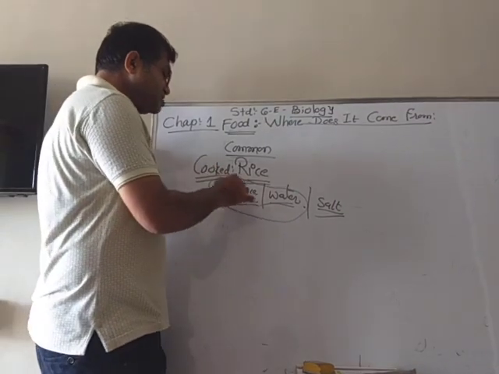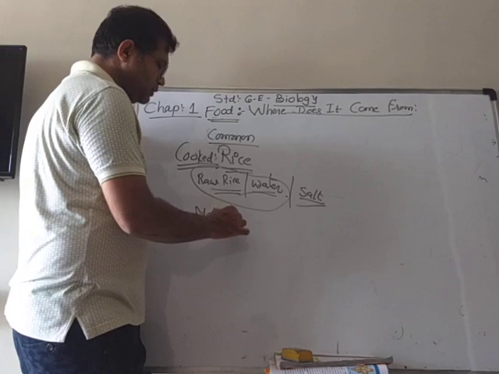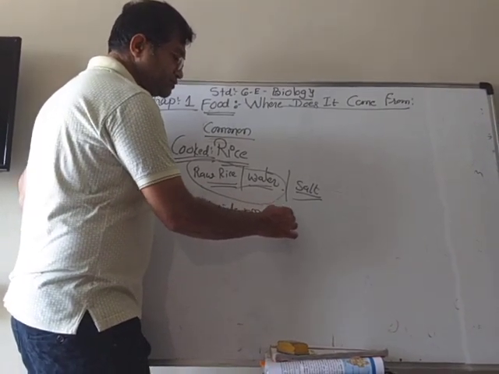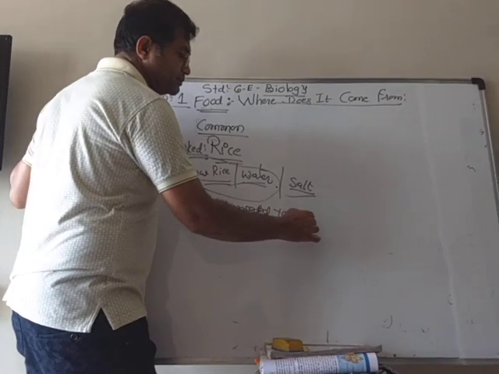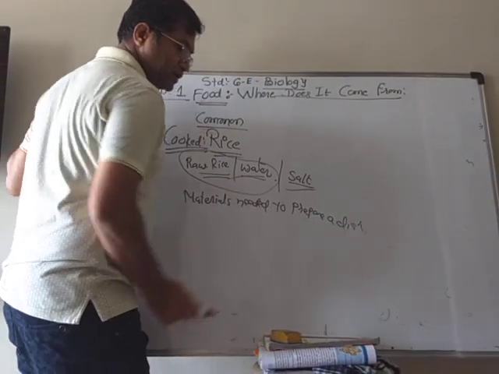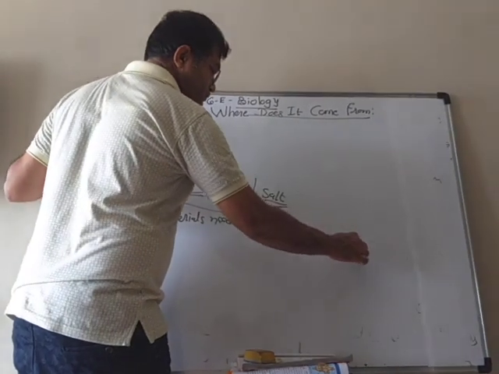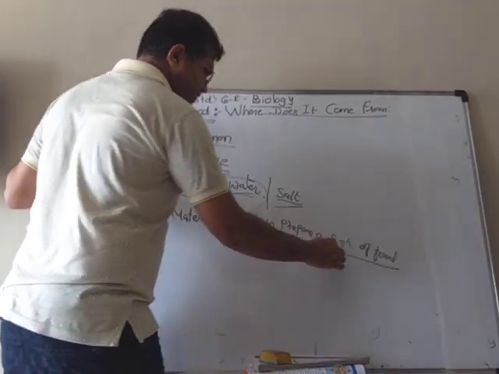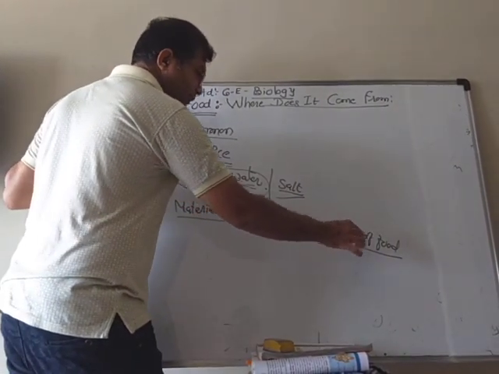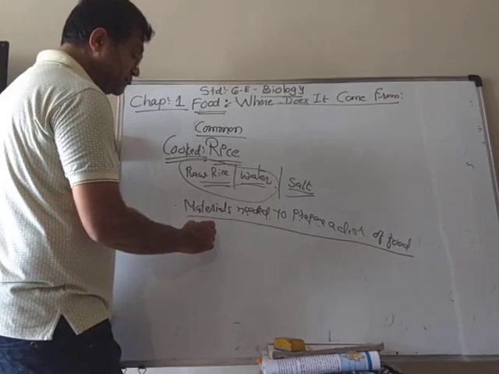So here these are the two materials needed to prepare a dish. Dish means a dish of food. So those materials needed to prepare a dish of food are known as ingredients.